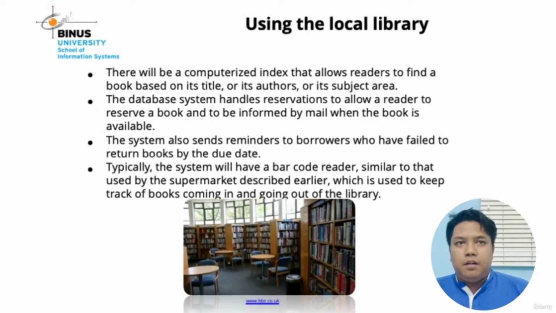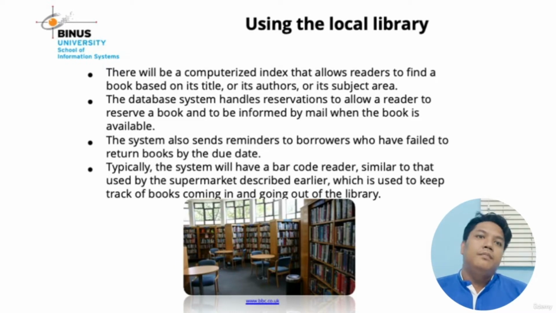Another example is when you use the local library in your campus. The database application saves all borrowing data, librarian data, fines, books, and other data related to the library.